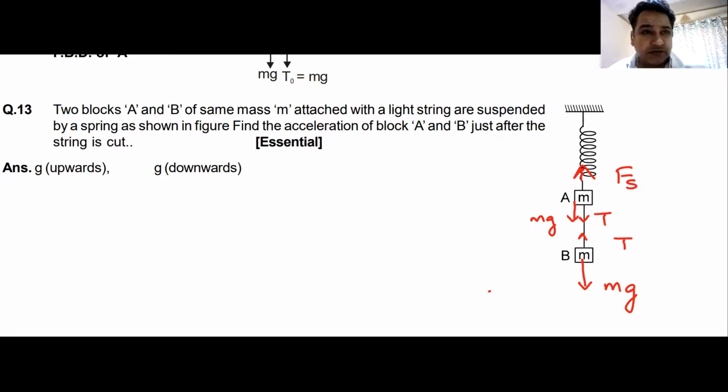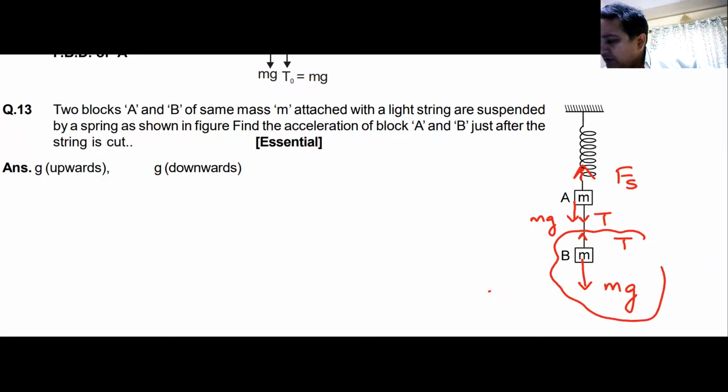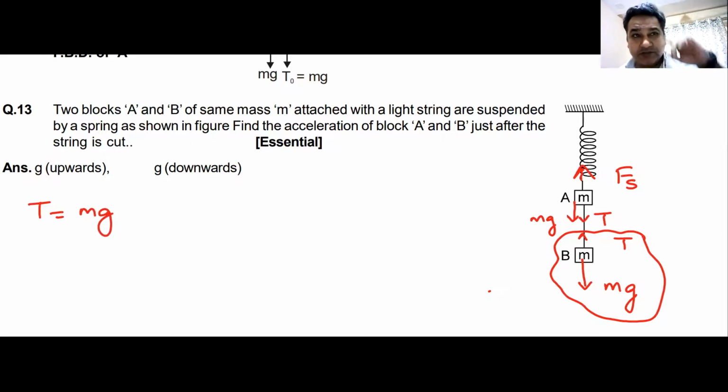Okay. Then the system is in equilibrium. So look at this block. The system is in equilibrium. T becomes equal to mg.